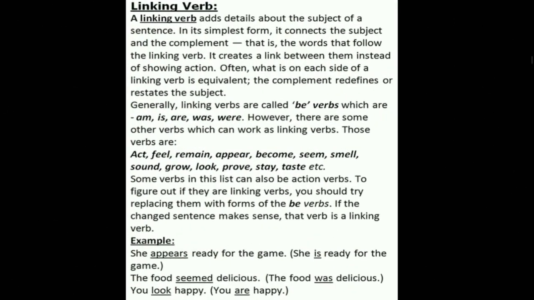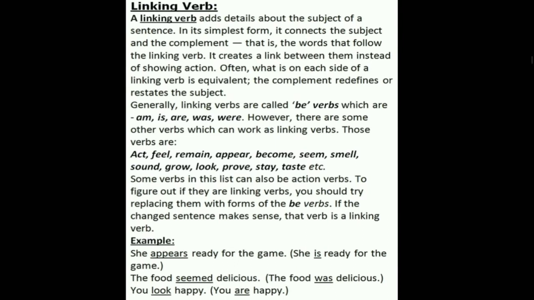Next one, linking verb. A linking verb adds details about the subject of a sentence. In its simplest form, it connects the subject and the complement, that is, the word that follows the linking verb. It creates a link between them instead of showing action. Often, what is on each side of a linking verb is equivalent. The complement redefines or restates the subject.